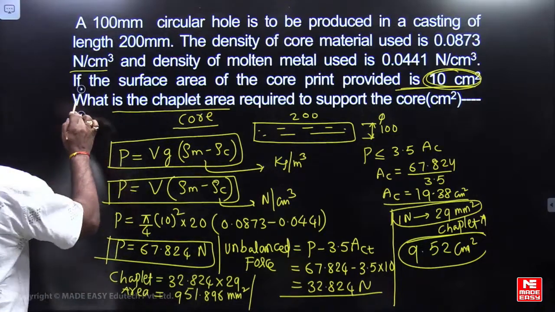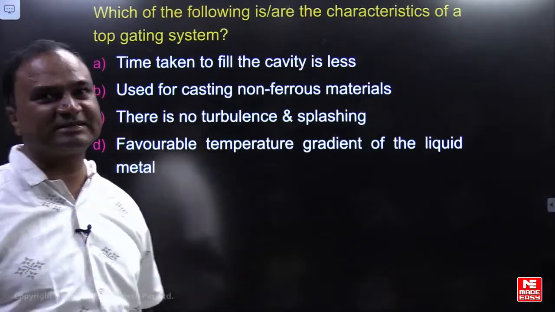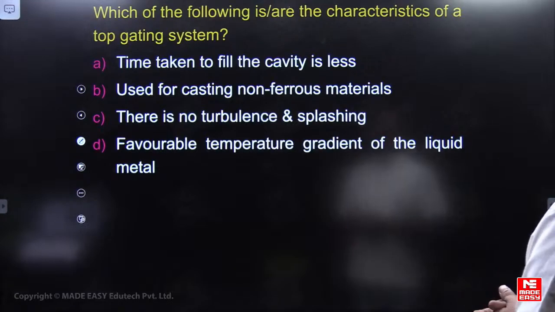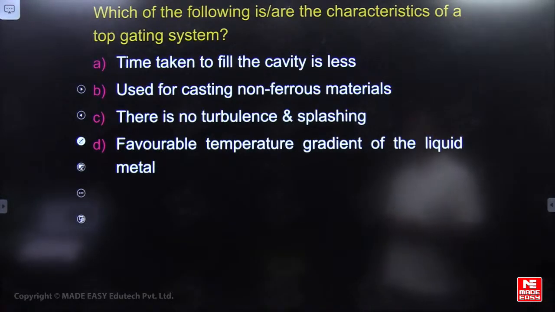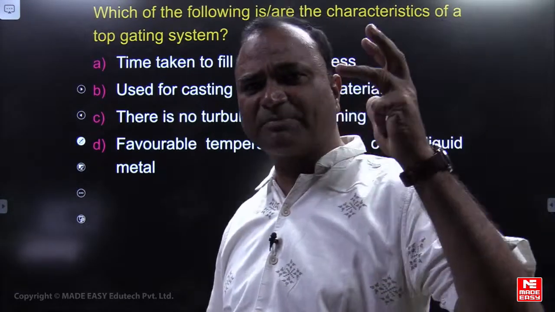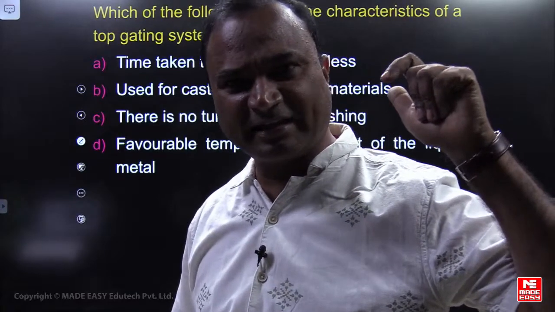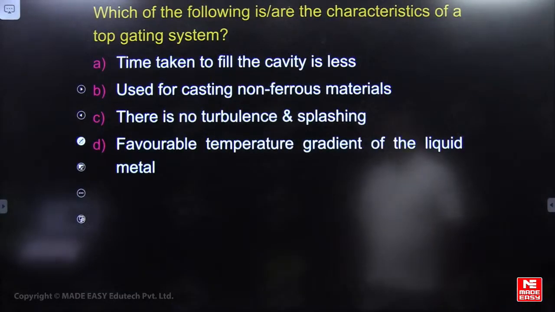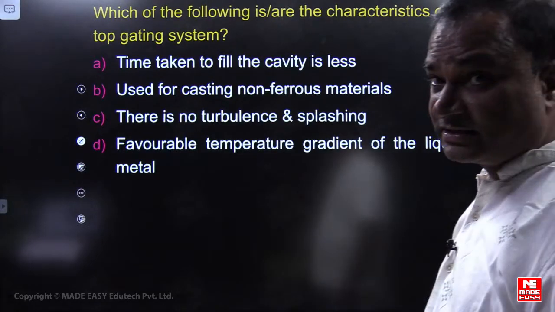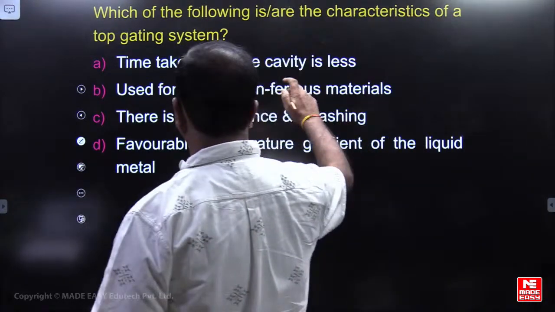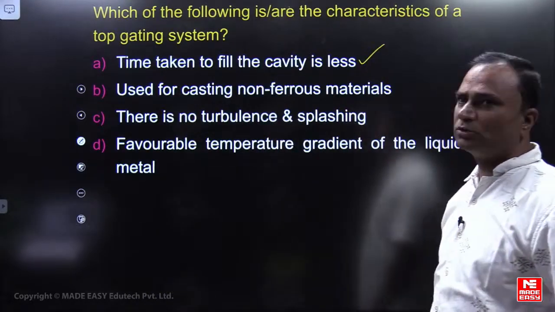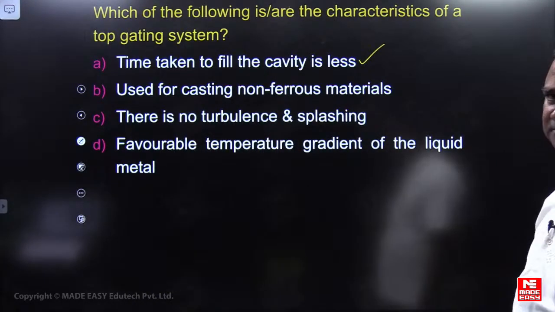Okay, right. Now for this question, please give the answer quickly. Which of the following is a characteristic of a top gating system? We have discussed top gating, bottom gating, parting line gating and step gating systems. In a top gating system, the velocity is high and the time taken to fill the cavity is less. That is absolutely correct.